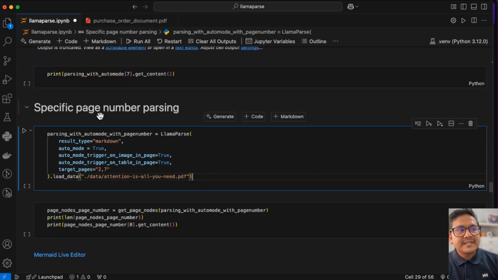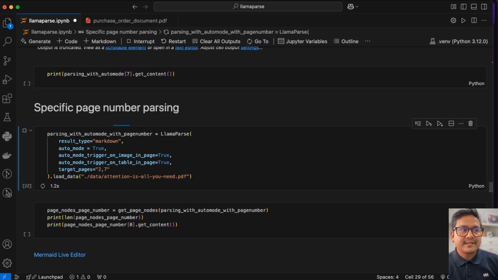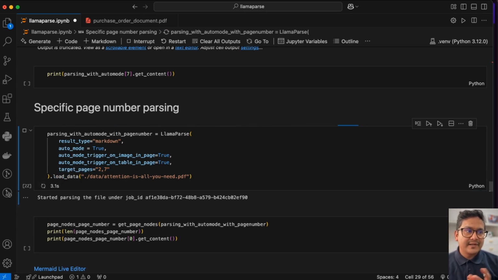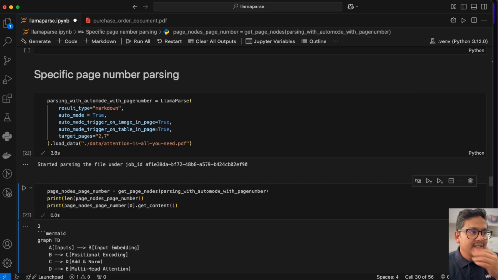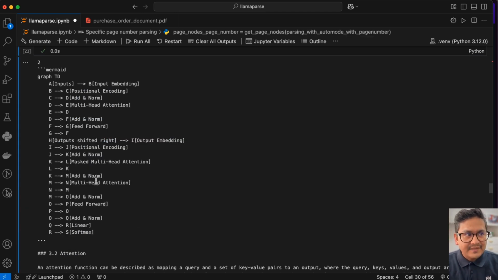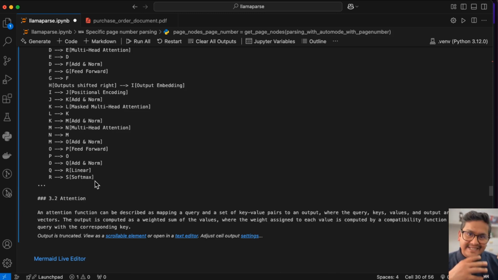And now for specific page number parsing, as I said before also, you can just provide specific pages. It will just go through this and extract those page numbers, and you can just provide 2 and 7. So it just provides that information. If you want to go there and see, as you can see, the same thing is being extracted here and so on. So it's easier to just extract particular page numbers out of it.